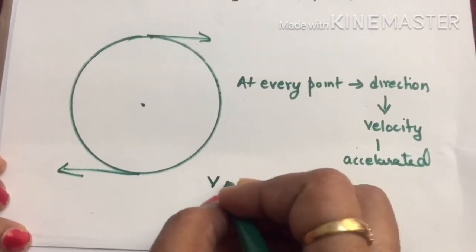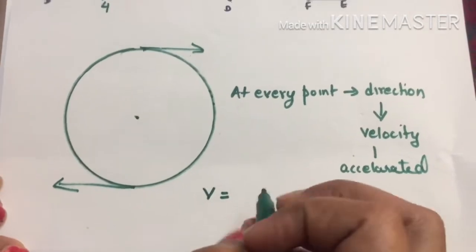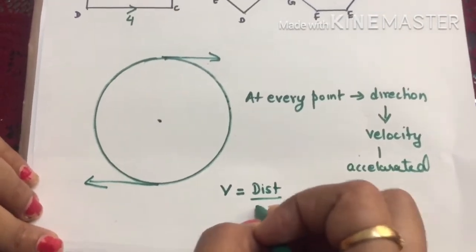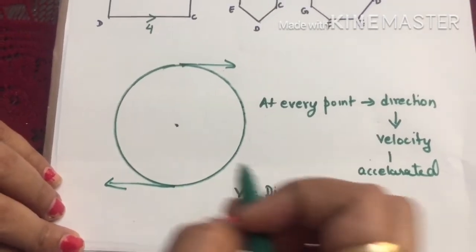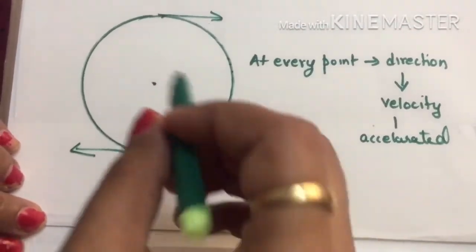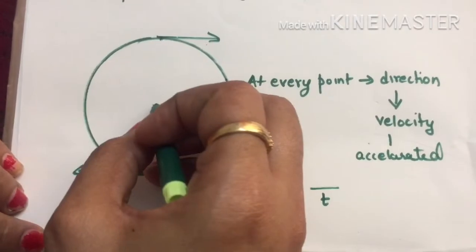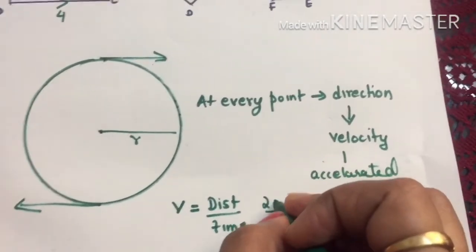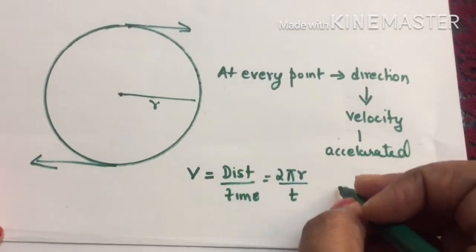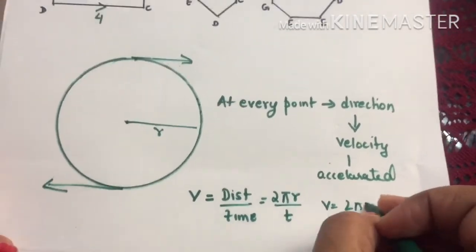Now how can you calculate the velocity at this point? Velocity is given by distance upon time. Suppose a body takes time t to cover one complete rotation. Suppose the radius of this path is r. The distance covered in one rotation will be 2 pi r, that is the circumference. So speed or velocity will be equal to 2 pi r upon t.